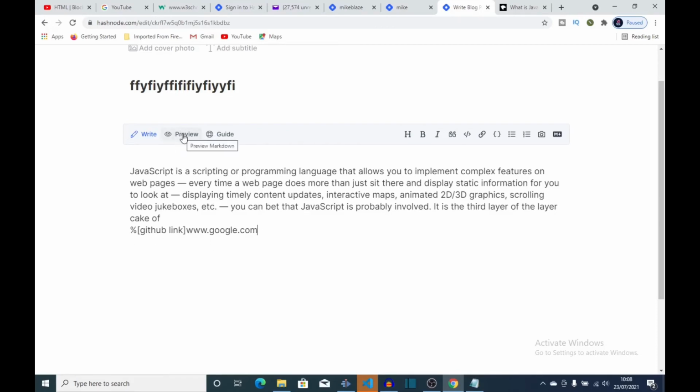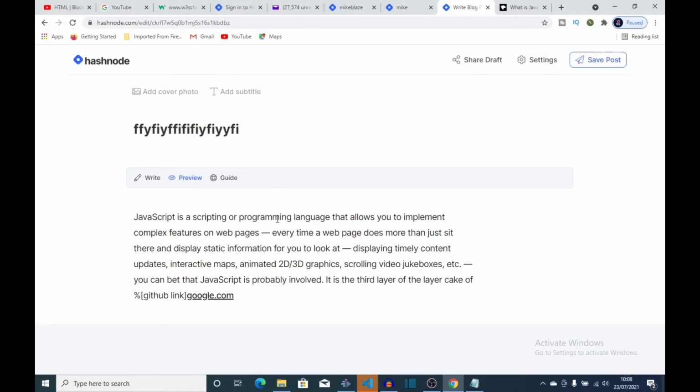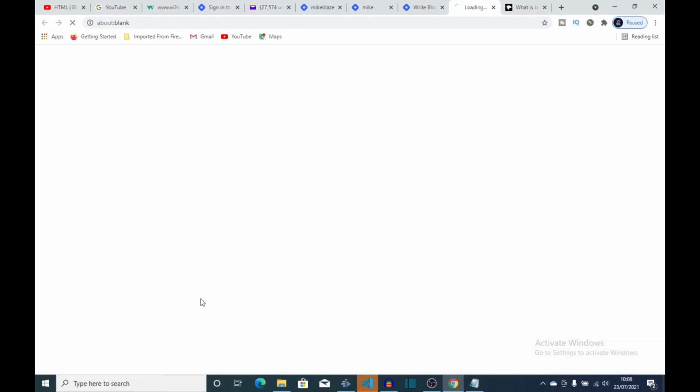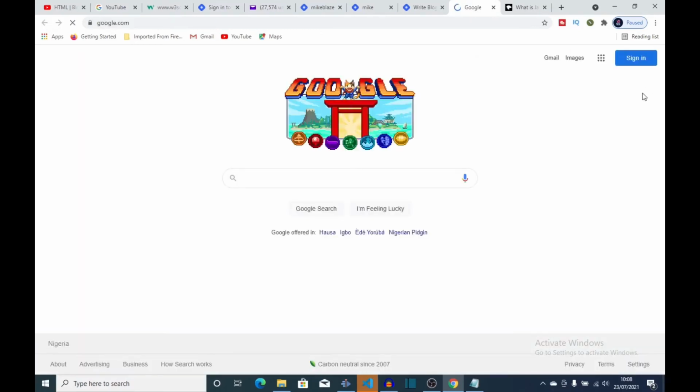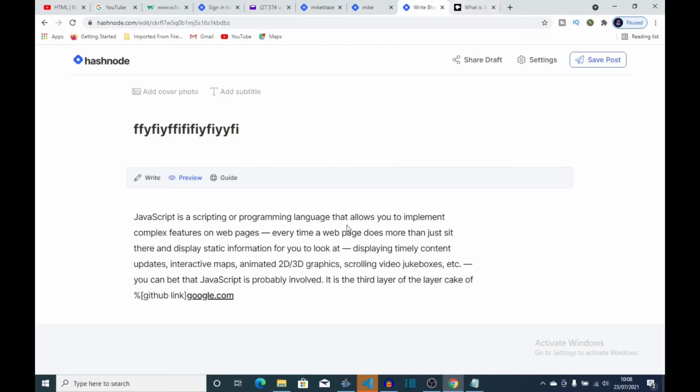This is just to show you how it works. So let's preview. So you can see it says GitHub link. Then you can click here. It will take you to Google. Yeah, that's what I put there. So that's how, if you want to put an embedded link, you can do that in your post.